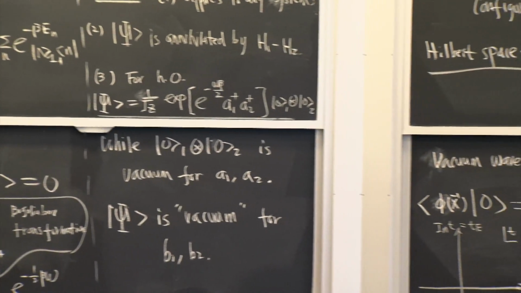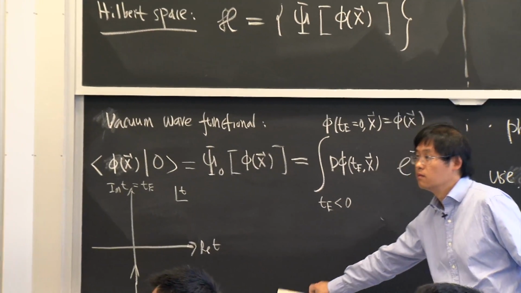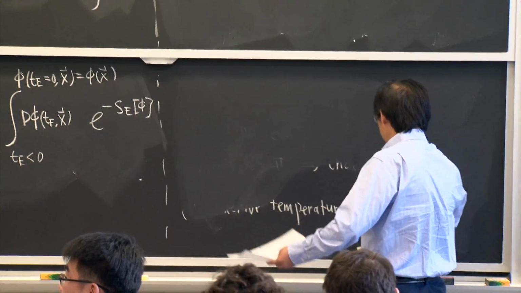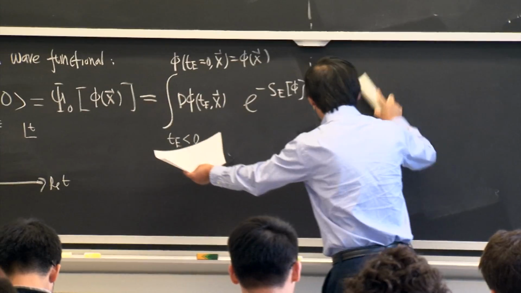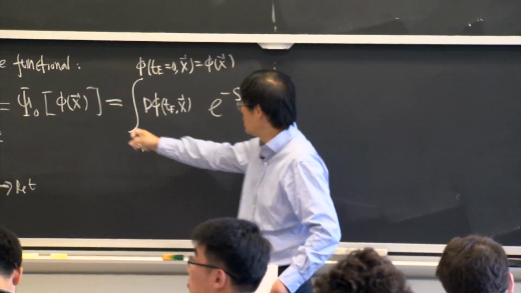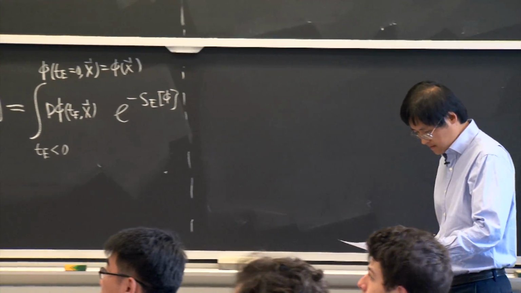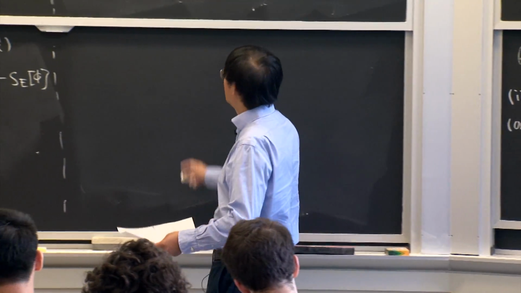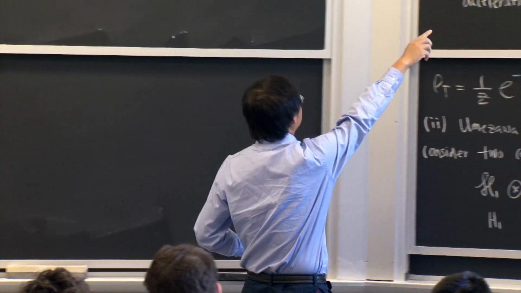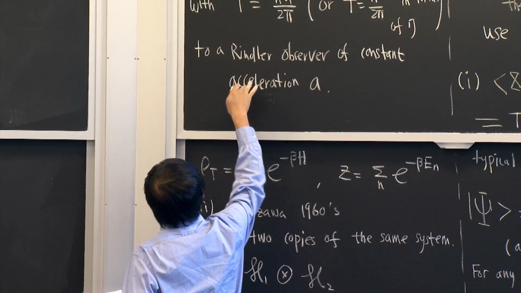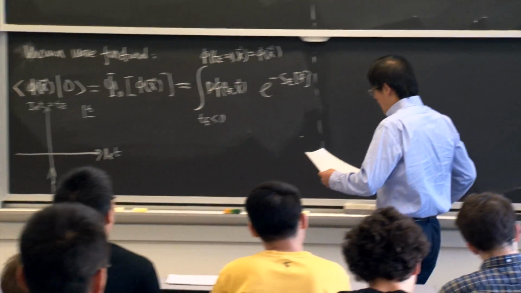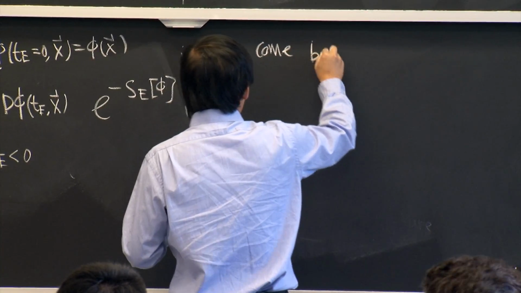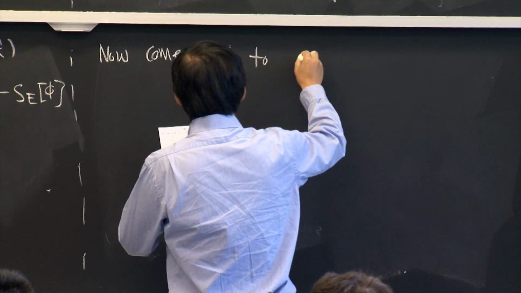Now with this preparation, that is just ordinary quantum mechanics, and this is a generalization of that to quantum field theory. You just replace that x by phi. Good. So now let's go back to prove the statement we claimed we were going to prove. So we have finished our preparation. Now come back to Rindler space.